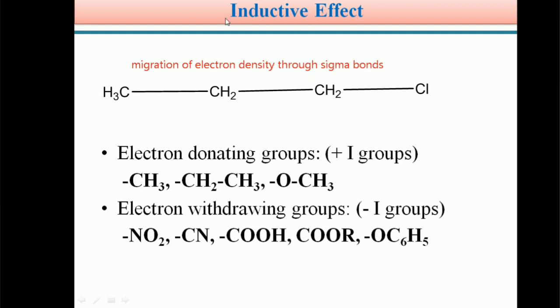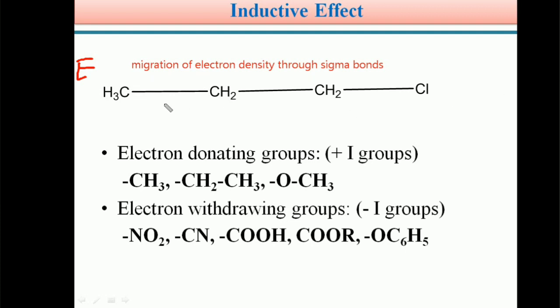So, students, the inductive effect is a permanent effect because it arises in an organic molecule by the influence of an atom or a substituent. In order to understand this inductive effect, we can take a very simple example: propyl chloride, or chloropropane.